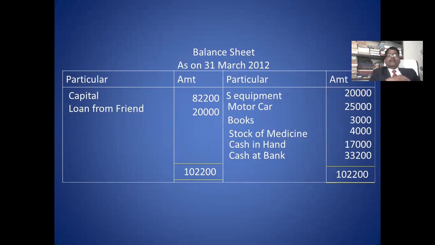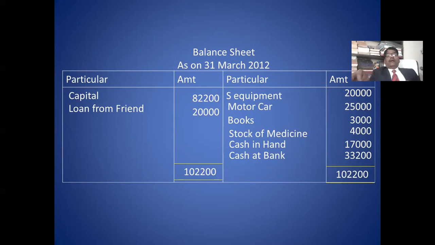And in the second case, they ask to prepare capital account for household transactions, capital account and income and expenditure account. If they ask to prepare capital account and income and expenditure account, then in the income and expenditure account, you take the professional items.